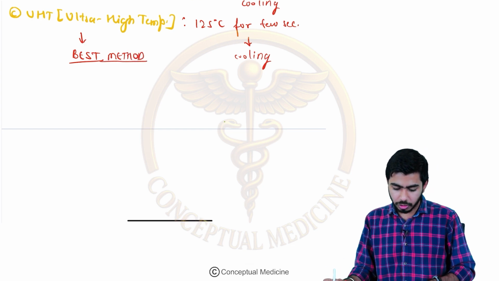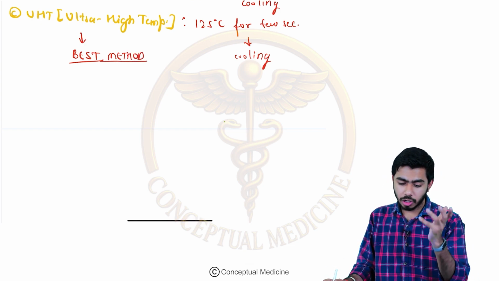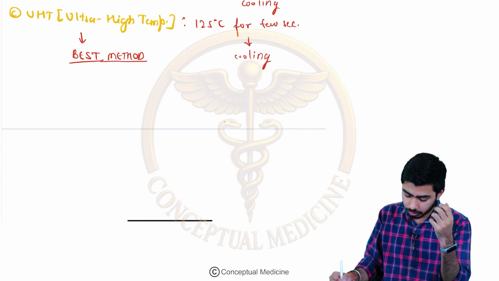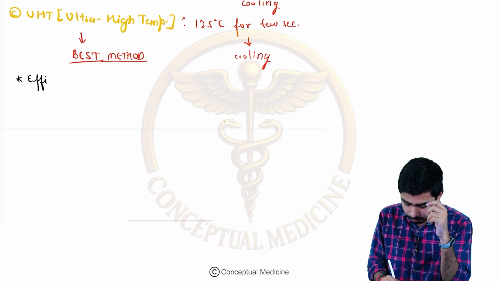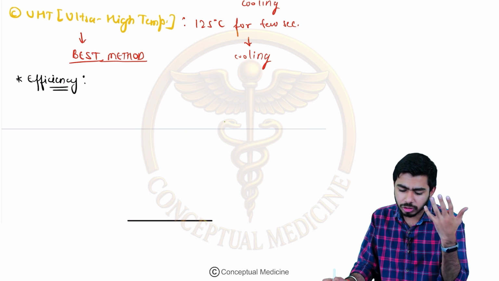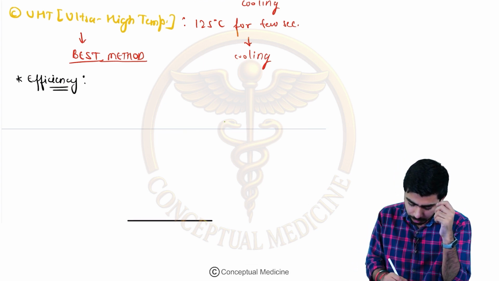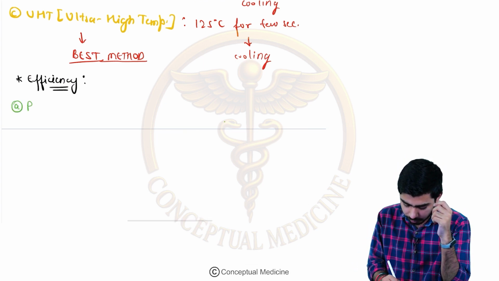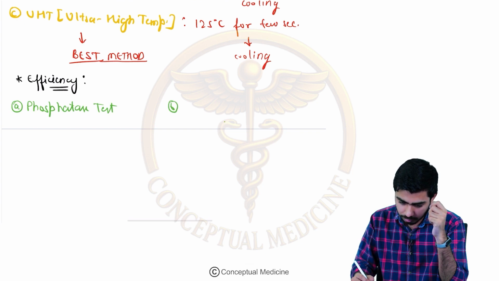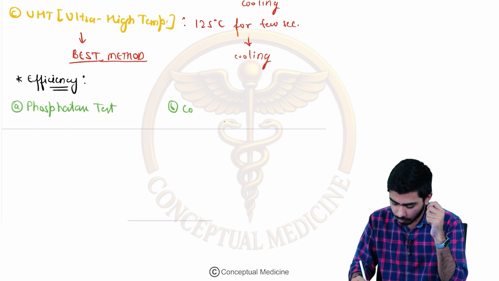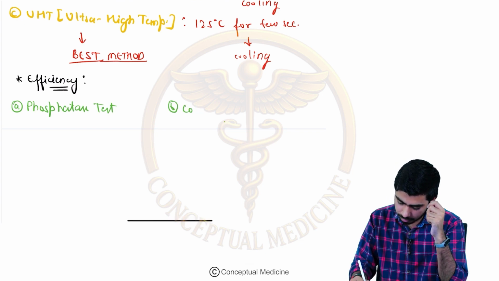Okay. Once we have talked about the pasteurization methods, now we shall talk about the efficiency of pasteurization. If we talk about the efficiency of pasteurization, we have some tests. For example, the first test we shall talk about is the phosphatase test. The second test we should remember is the coliform count.